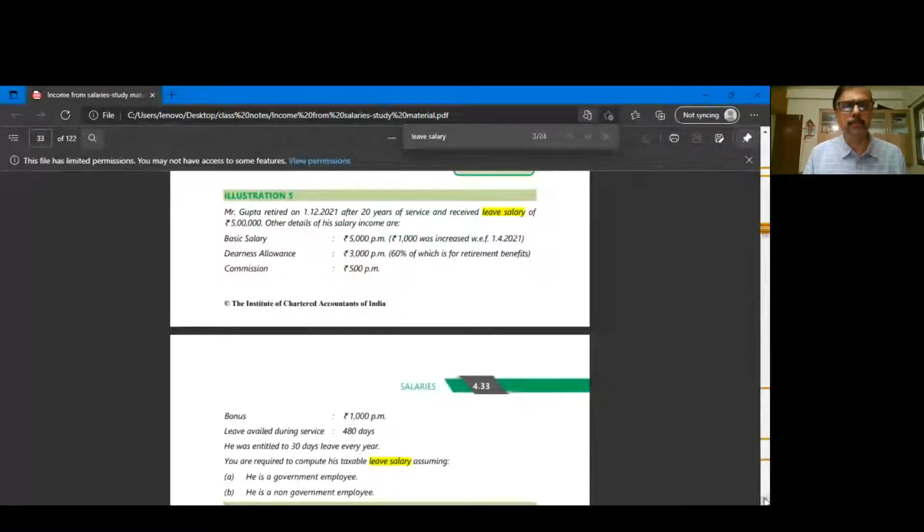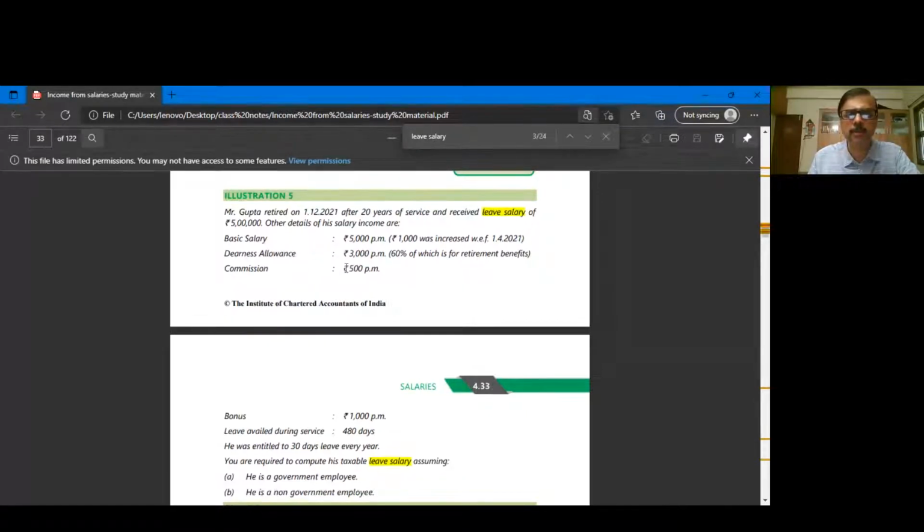Look at this problem. Mr. Gupta retired on 1/12/2001 after 20 years of service and received a leave salary of 5 lakhs. Other details of his income are as follows. Basic salary 5,000 per month. 1,000 was increased with effect from 1/4/2021. Dearness allowance 3,000 per month, 60% of which is considered for retiral benefits. So this is a point. Out of 3,000, only 60% is considered.